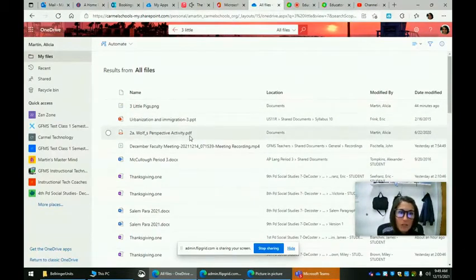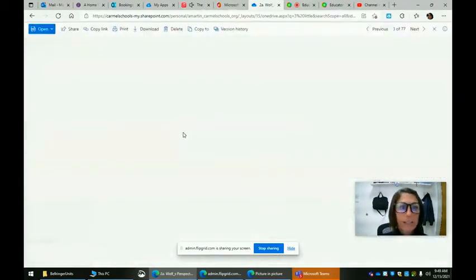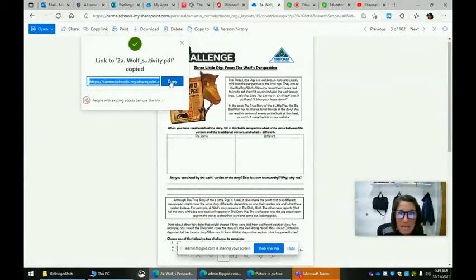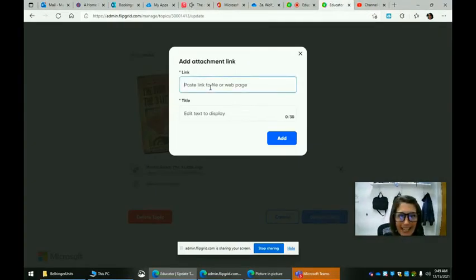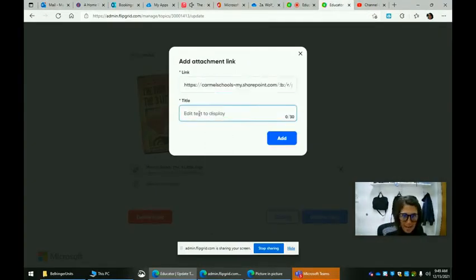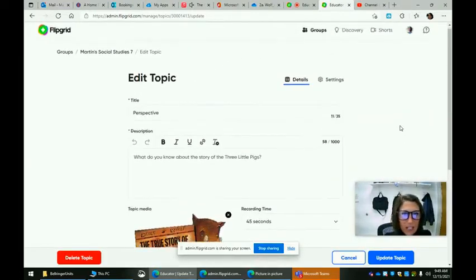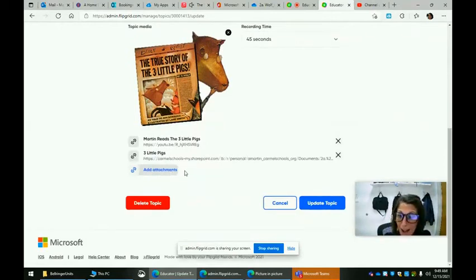And you can choose what you're looking for. This was the image. I'm going to choose this, right? But you need the link to it. So you can click on it. This is the easiest way. Copy your link. Copy. And then go ahead and add that with text. And add. Okay. So you can continue adding attachments depending on how long you want this to be, and click Update Topic.